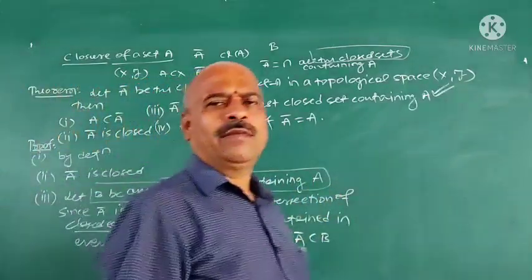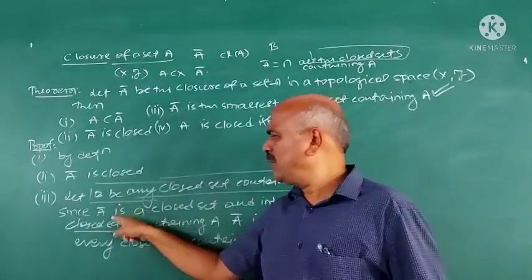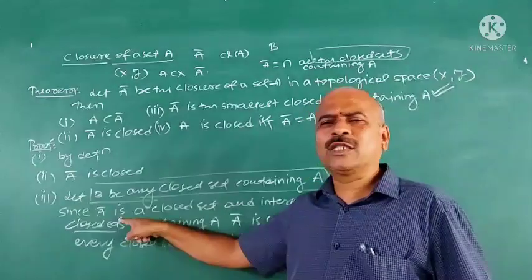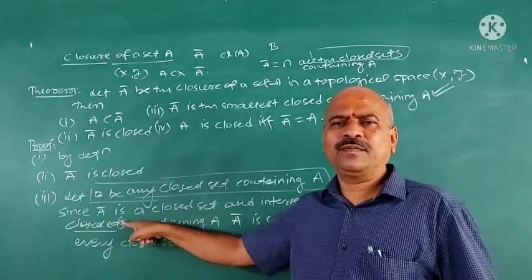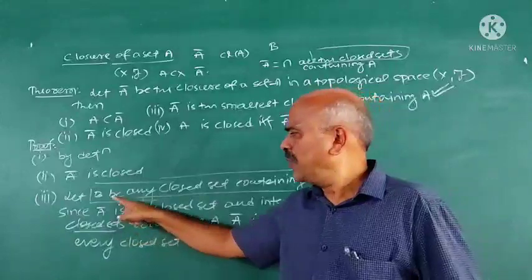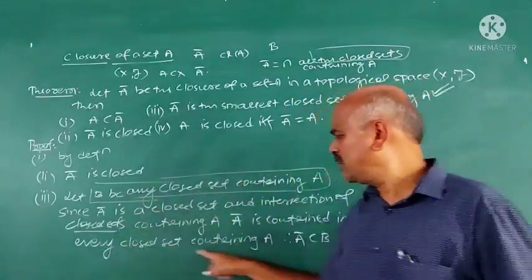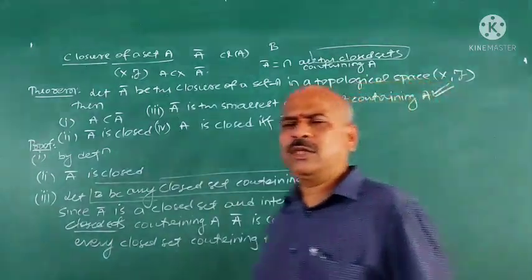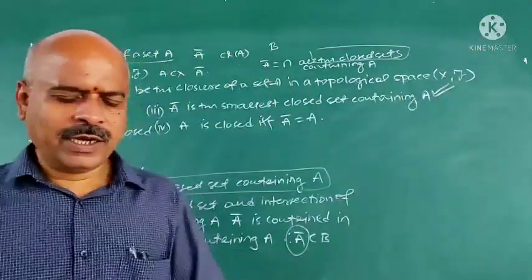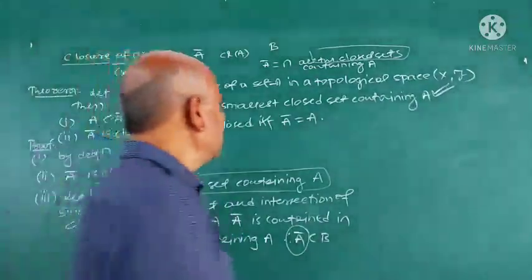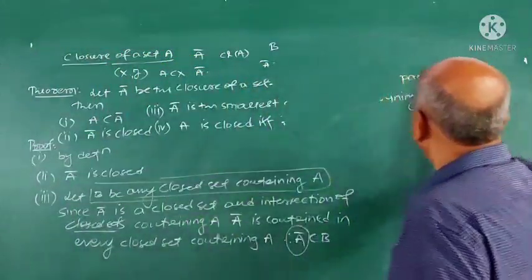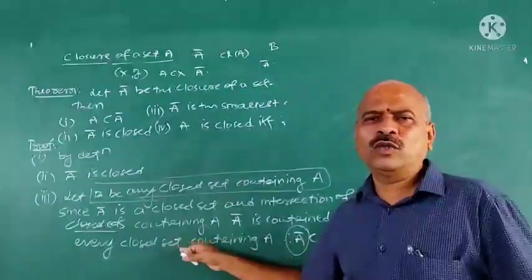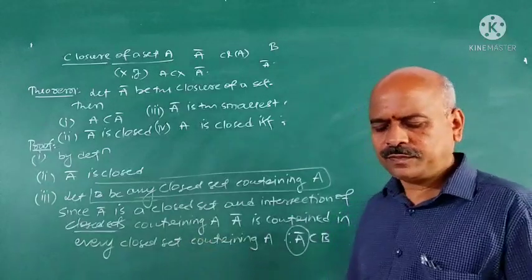But what is A closure? See the definition. It is the intersection of all the closed sets containing A. Therefore, if A is contained in B, then A closure must be contained in B. Then A closure becomes the smallest closed set containing A. This property is important, A closure is the smallest closed set containing A. The argument is important here, how we use the argument.